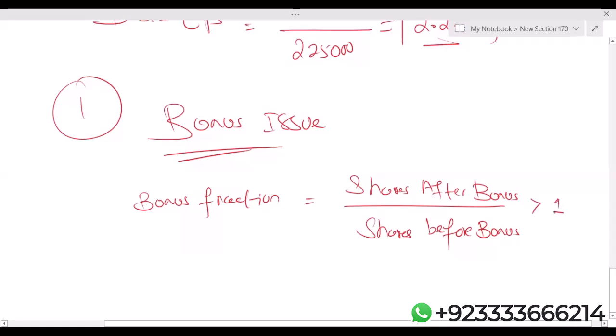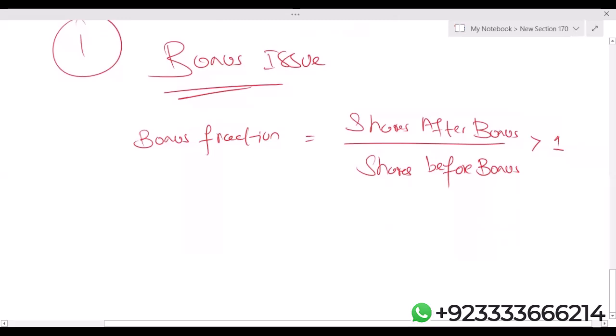Repeat, how do we calculate the bonus fraction? It's very simple. Shares after bonus divided by shares before bonus. Obviously, shares after bonus will be more than shares before bonus, and mathematically the answer must be greater than 1. Now, let's put a few figures. Bonus issue. Assuming the company says the bonus issue is 1:4, the interpretation is 1 bonus against existing 4 shares.